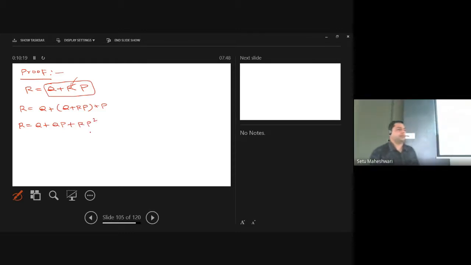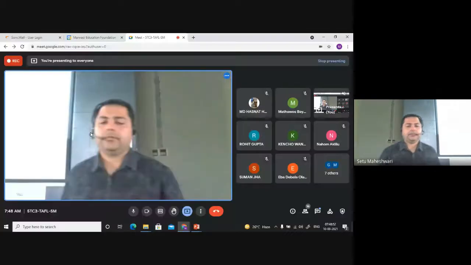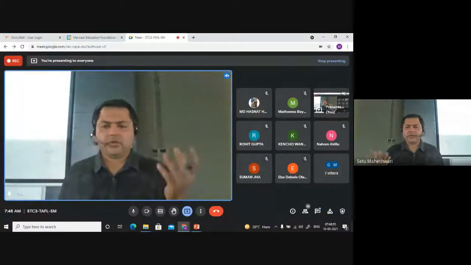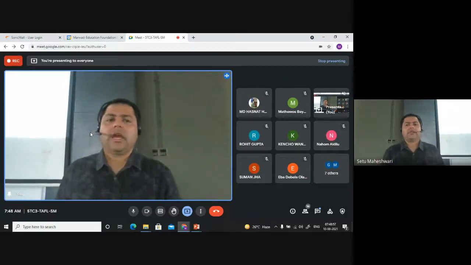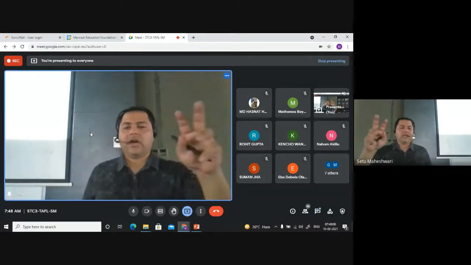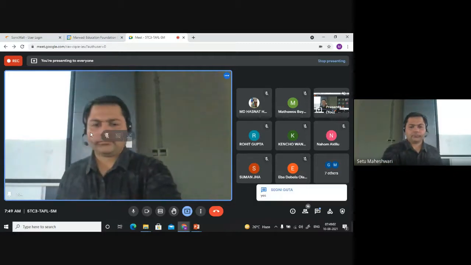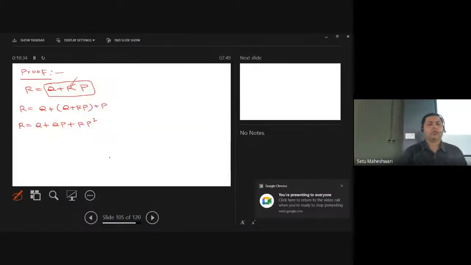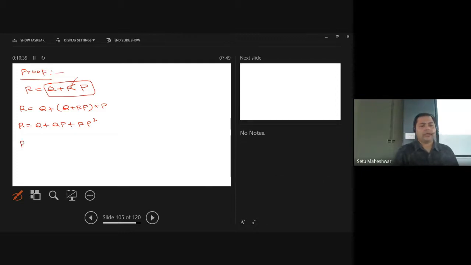Is this step clear to everyone? What about the online students? There should not be any problem. It's quite simple. I have just substituted the value of R into the equation, nothing else. Place this value once more: R = Q + QP + (Q + RP)P square.